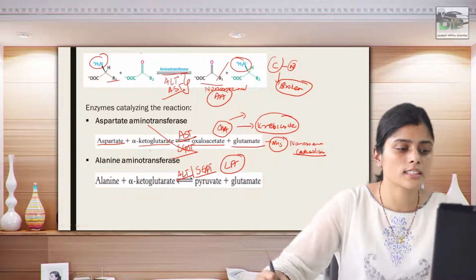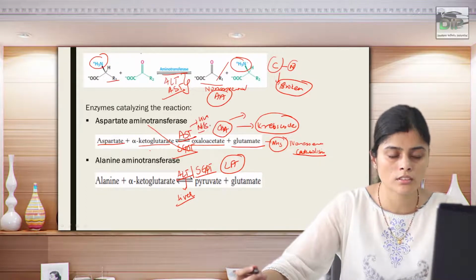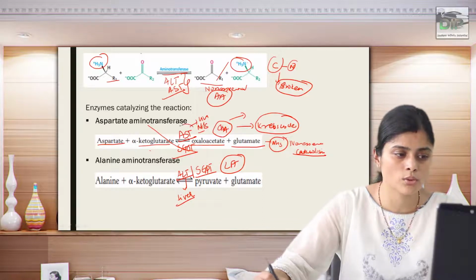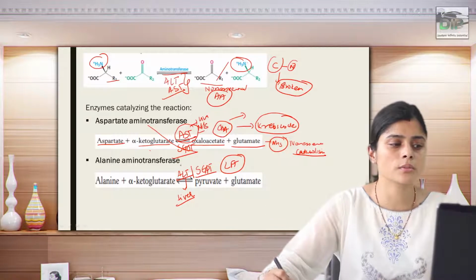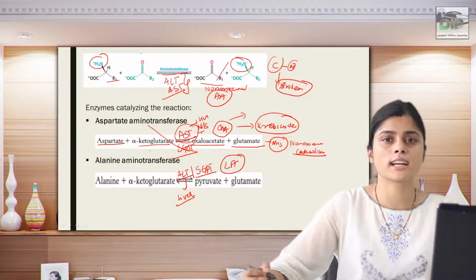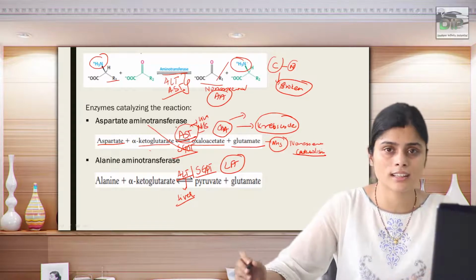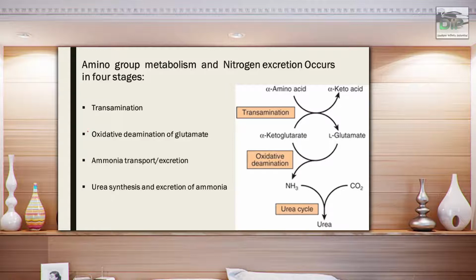ALT is specifically present in the liver, while AST is present in the liver, muscles, myocardium, and so many other organs as well. So AST is not considered liver specific, but the mechanism of both is to transfer the amino group, and these are non-functional enzymes which are inside the cell, that is they work intracellularly.